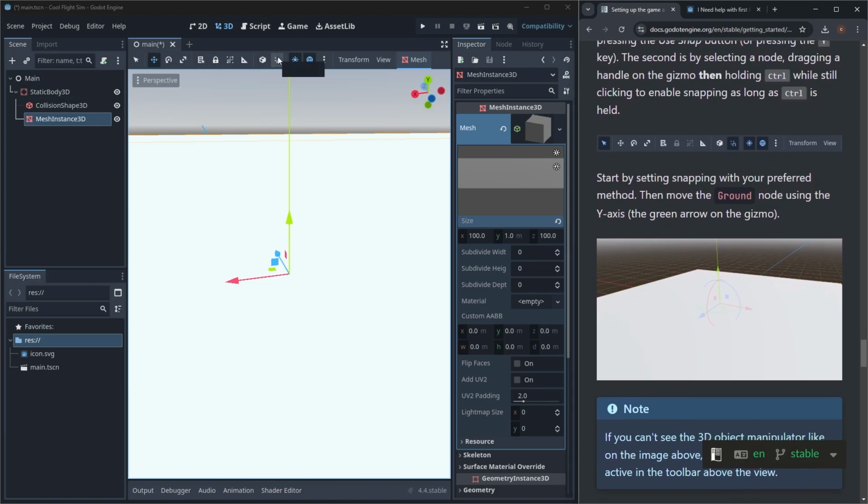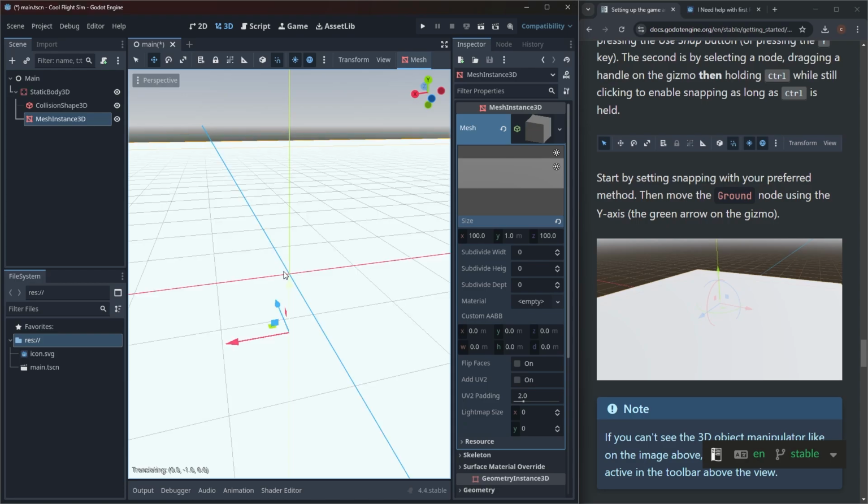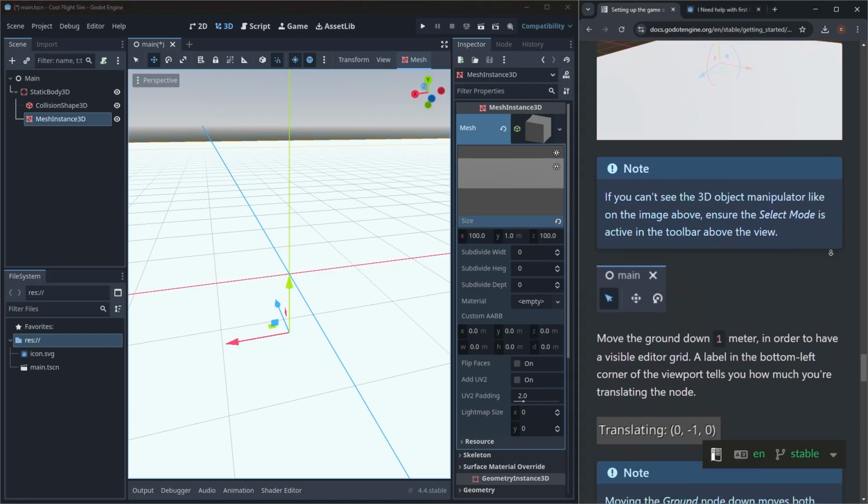So where's this snap? Boom. Then we're going to move the ground node using the y-axis. There we go. Just like that. All right. So now we've got the grid ground looking great. Great. So let's go.